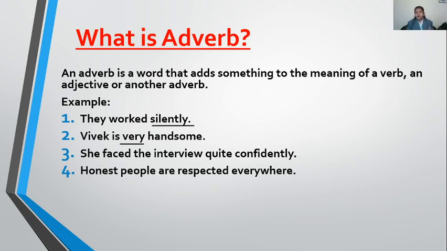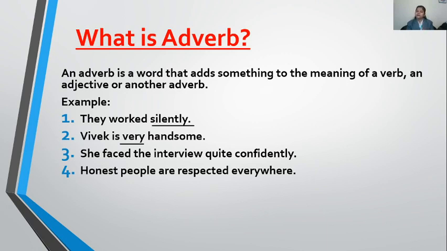Okay, now look at the third sentence. She faced the interview quite confidently. Here my verb is faced. So how has she faced the interview? When we try to find the adverb, we start from the verb first. First we try to find out if there is any word in the sentence that is telling more about the verb used in the sentence. If I don't get any answer, then I start finding my adjective or another adverb.